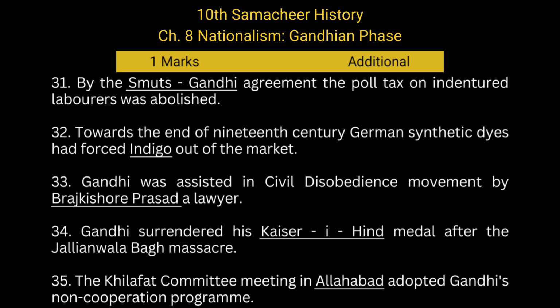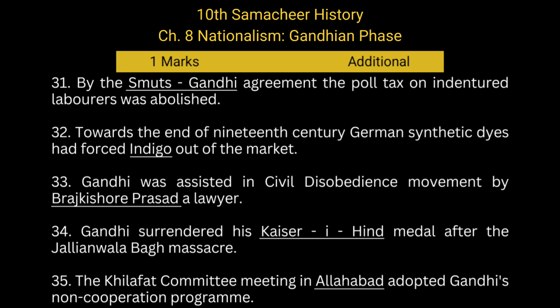By the Smuts-Gandhi Agreement, the poll tax on indentured labourers was abolished. Towards the end of the 19th century, German synthetic dyes had forced indigo out of the market. Gandhi was assisted in the civil disobedience movement by Brajkishore Prasad, a lawyer.